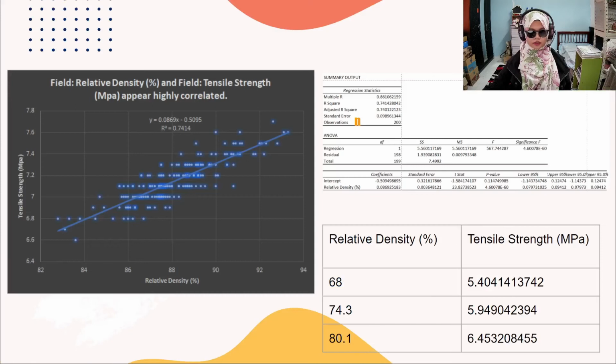All this we get from the Excel analysis model, which is to estimate the linear equation coefficients.